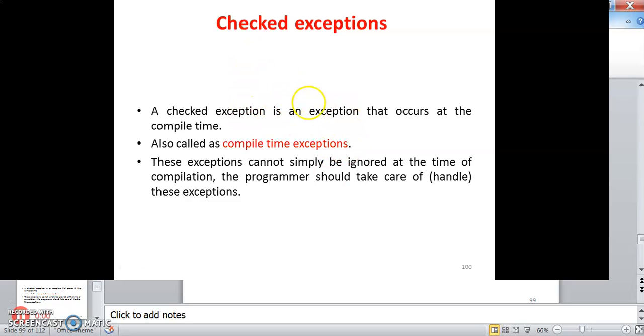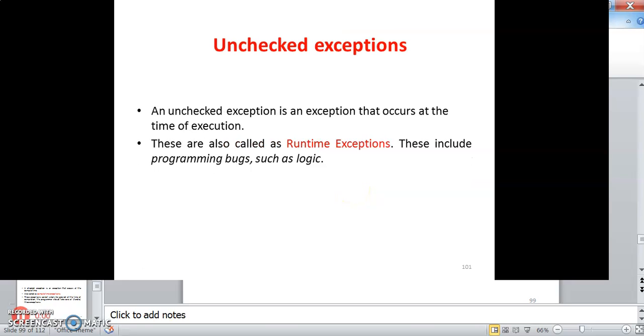A checked exception is an exception that occurs at compile time. They are compile-time exceptions. These exceptions cannot simply be ignored at the time of compilation. The programmer should take care of these exceptions. An unchecked exception is an exception that occurs at the time of execution, mainly program bugs or logical errors.